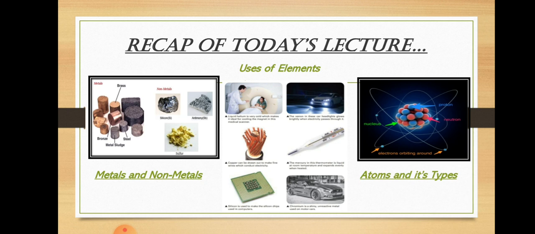We have studied metals and non-metals, uses of elements, atom and its types. As we know, metals are those materials that conduct electricity, and non-metals are those that do not conduct electricity. We can see some uses of elements like silicon, chromium, mercury, xenon and many others. Atom and its types. We have studied that atoms are the smallest particles, and there are three types: proton, neutron and electron.